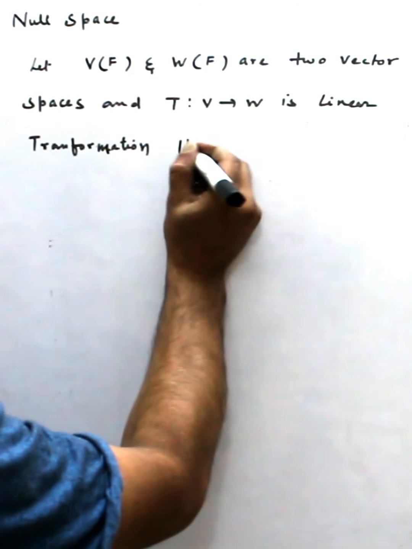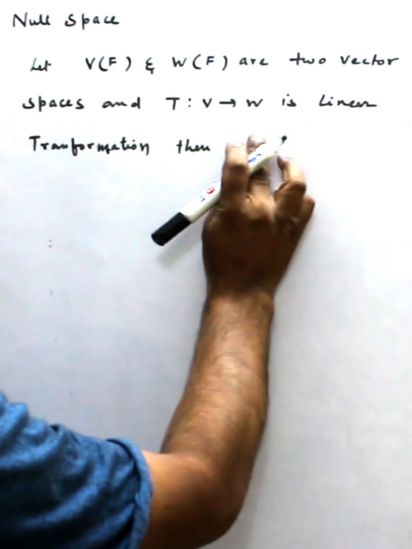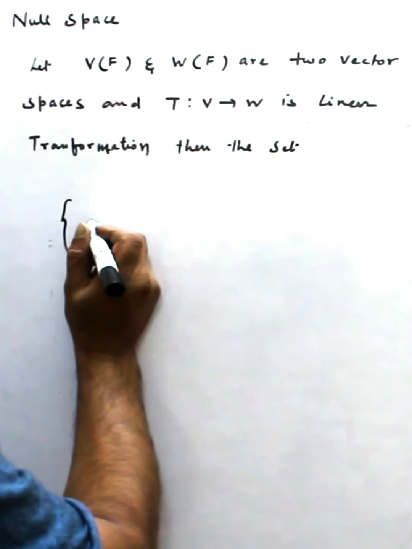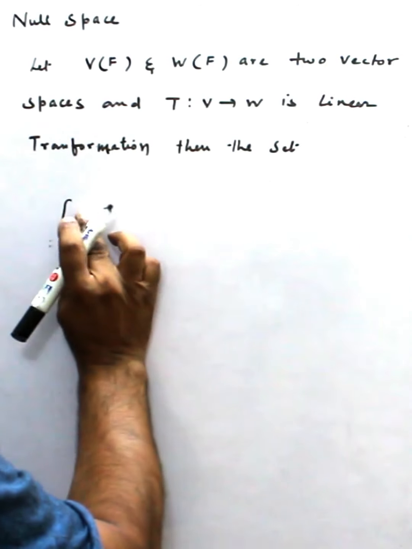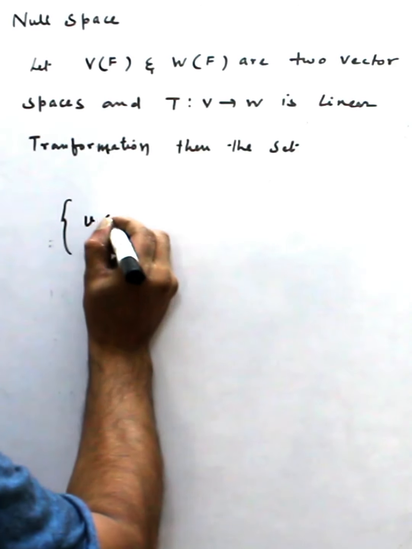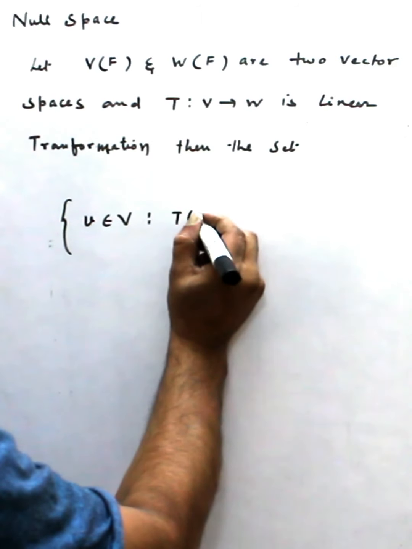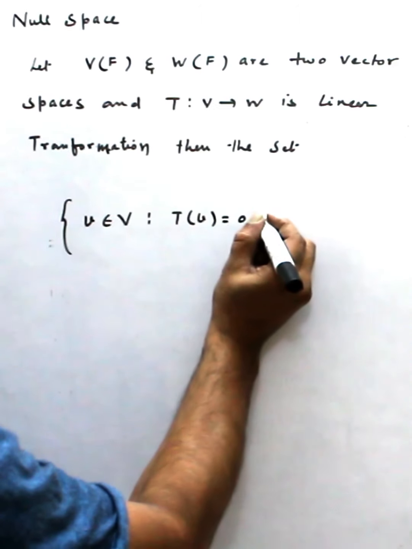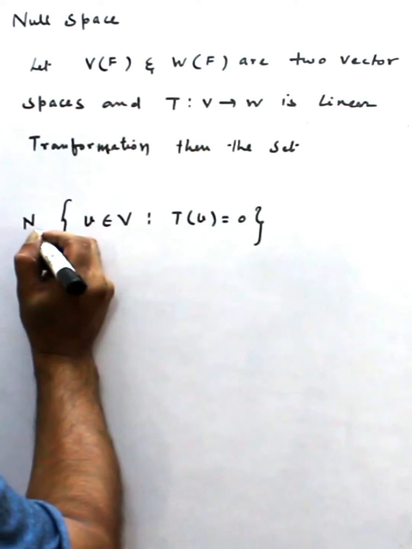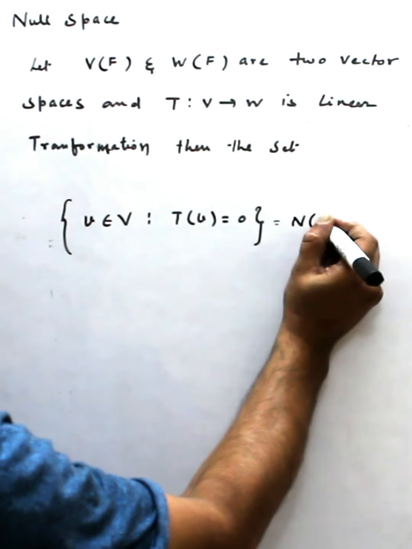Then the set which contains elements or vectors v of V such that T(v) equals 0, and this set we denote by N(T).